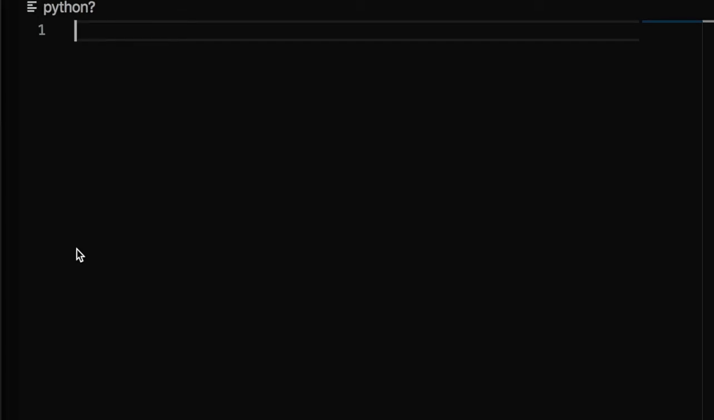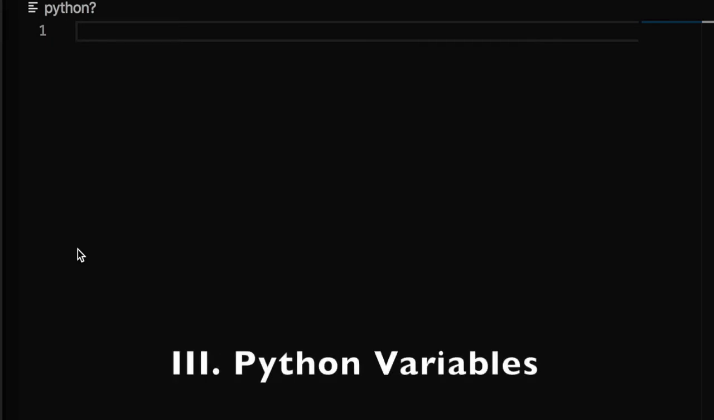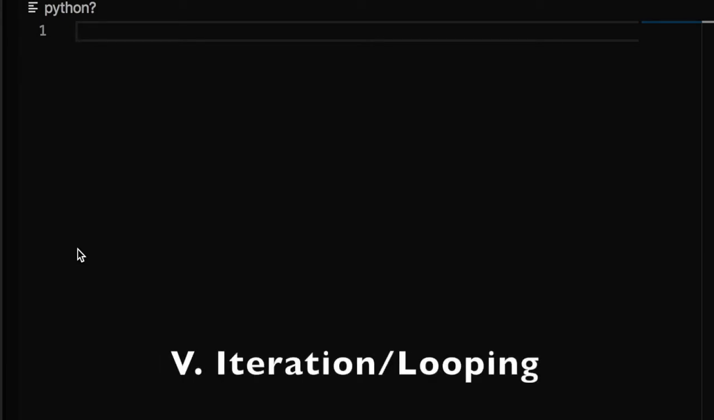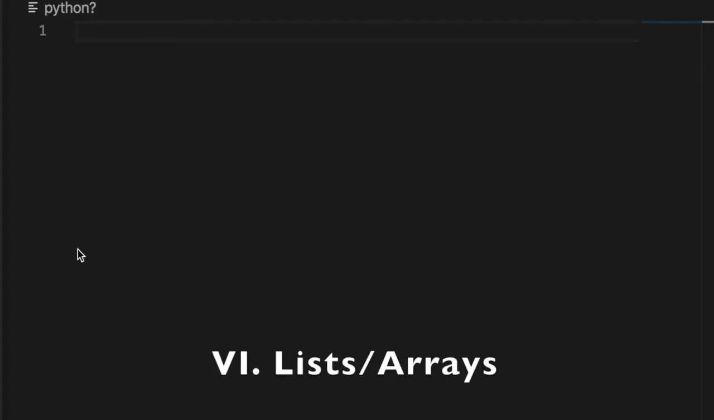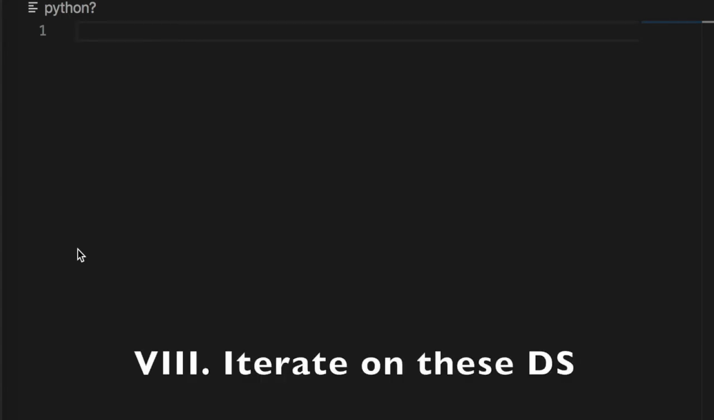Today we are going to talk about the Python programming language. This is a very basic introduction to Python. Here are the few basic topics we want to cover: What is Python? Python applications, how Python variables work, how Python conditional statements work, how Python looping works, how to use lists, collection array, dictionary, key value collection, and how we can iterate through these data structures.